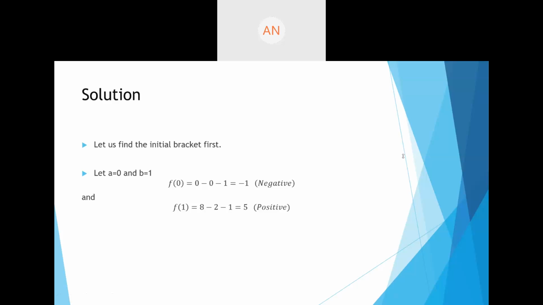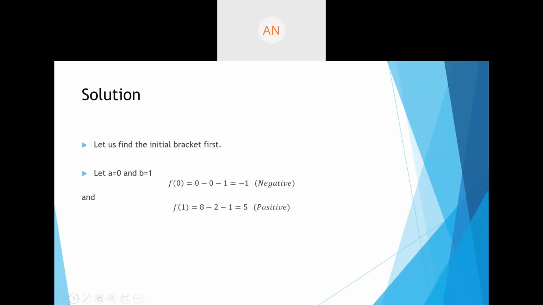Abhishek is asking me which method is more accurate, false position or bisection method. Both of the methods give you the same approximate accuracy. The accuracy of both the methods is almost the same. It's just that false position approaches the root a little faster than the bisection method.